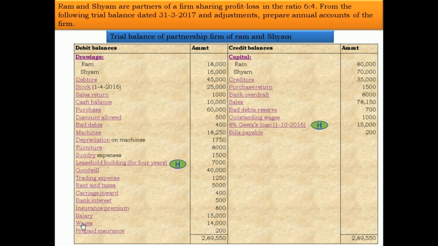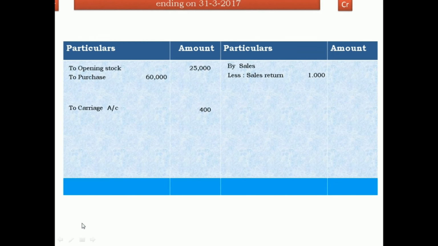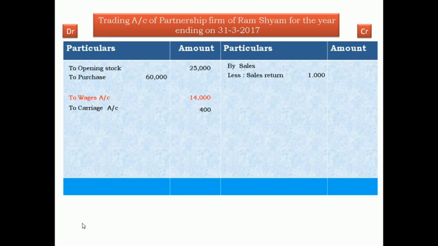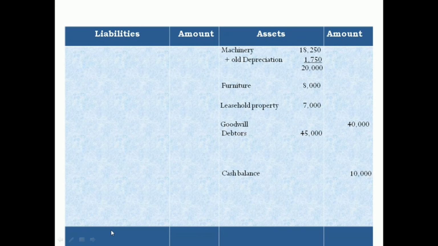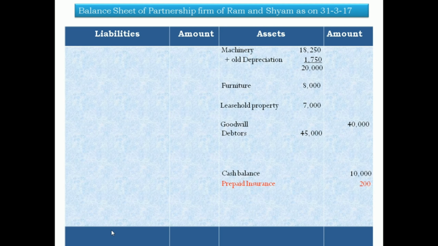Now next, wages. Wages is a purchase related expense. Therefore, trading account debit side, to wages outer column 14,000. Now next, prepaid insurance. Prepaid insurance is paid in advance. Therefore, it is a receivable amount or asset. Write down on the asset side, prepaid insurance 200.